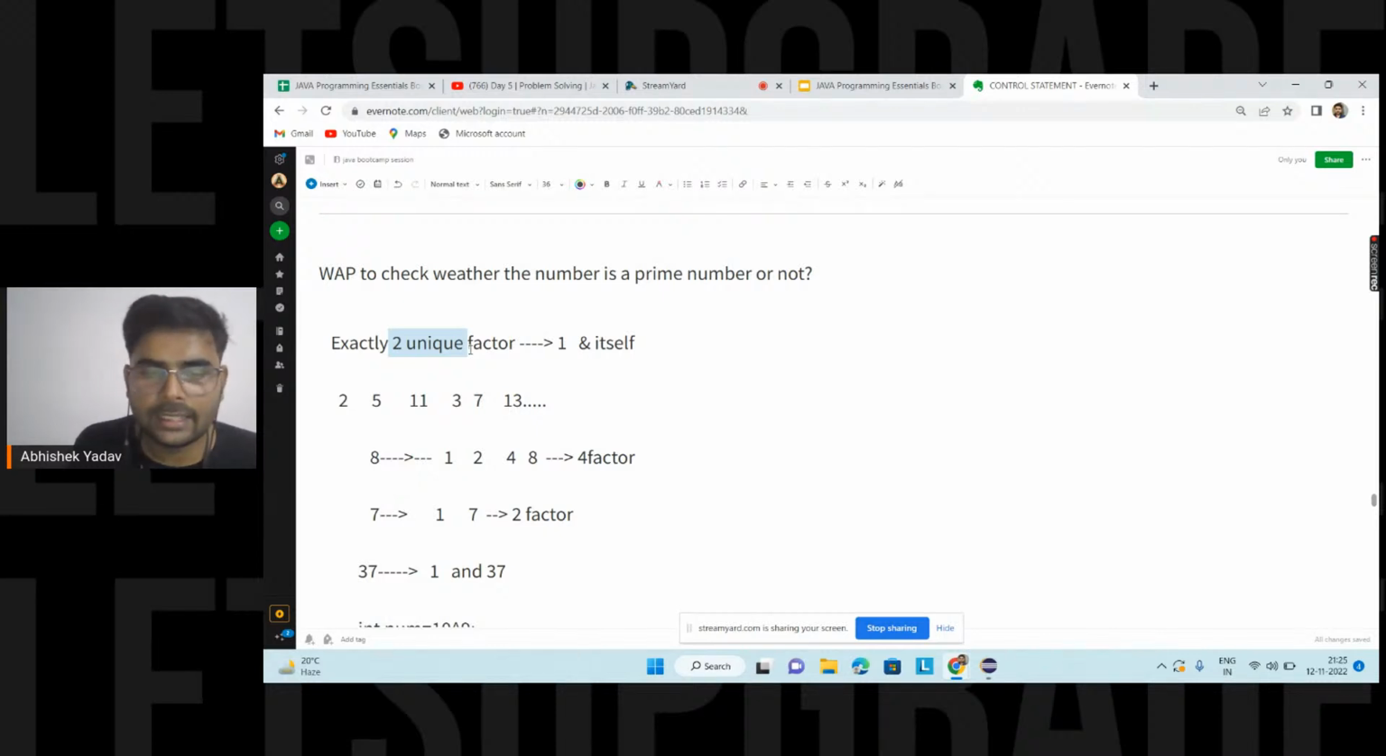Yeah, tech is correct here. He's saying, yes, Abhay, you are saying if more than 2 factors also, then it is a prime number. But it is not a correct definition here, right? We have discussed the definition part. Okay, everyone?